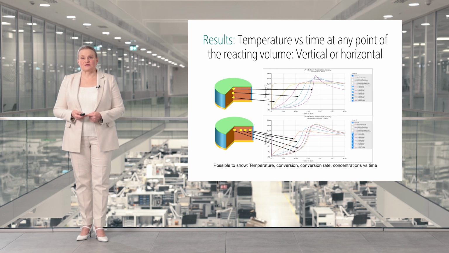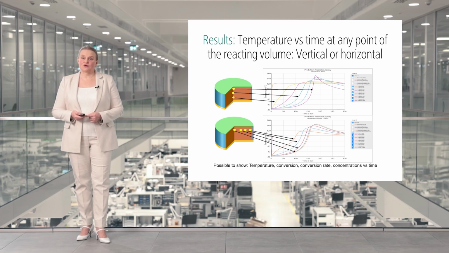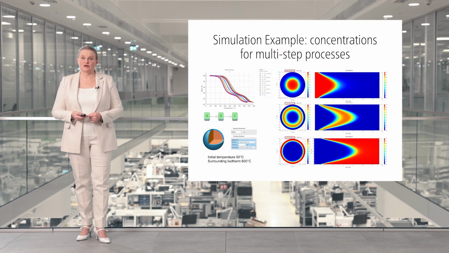The simulation results are time-dependent values in the reacting volume for each point with given coordinates. These values are temperature, degree of conversion for chemical reactions, conversion rate, concentration of all individual reactants, including both initial and intermediate reactants, as well as products for single-step or multi-step reactions.